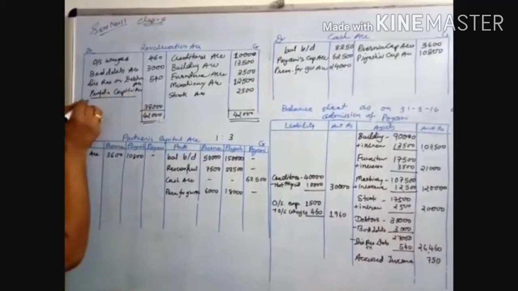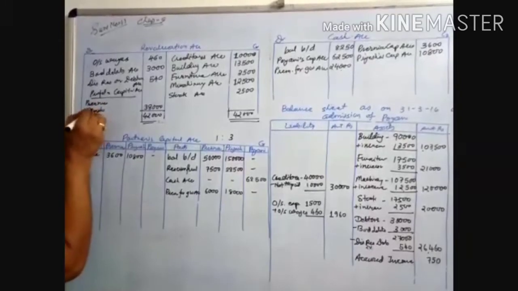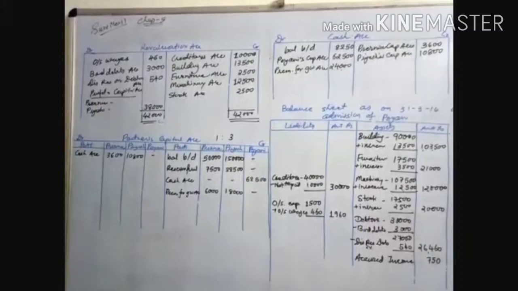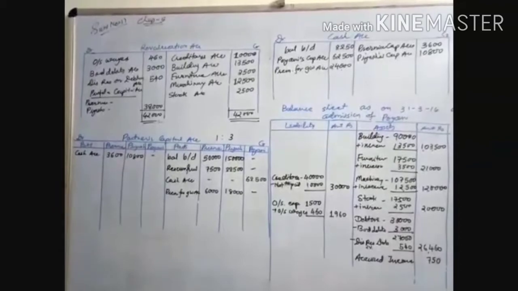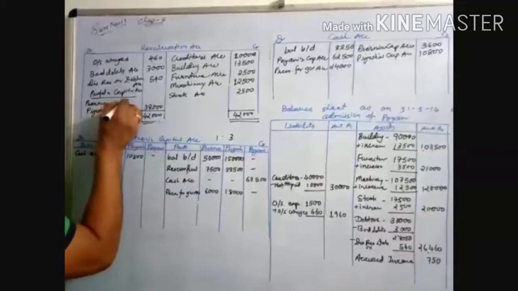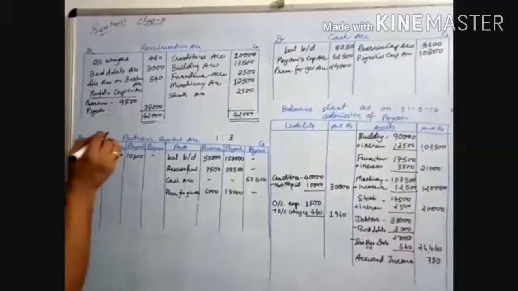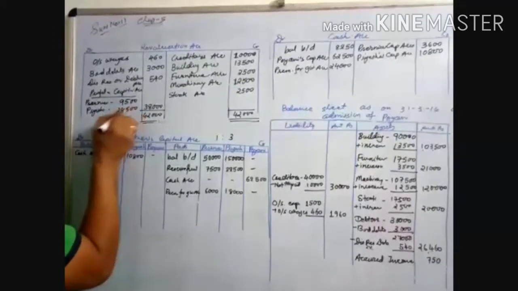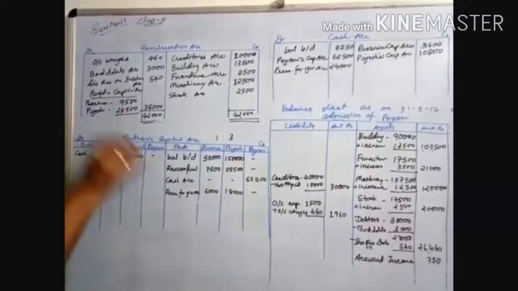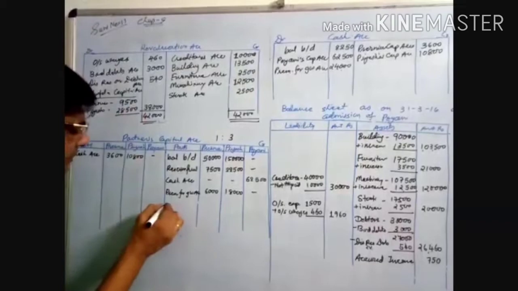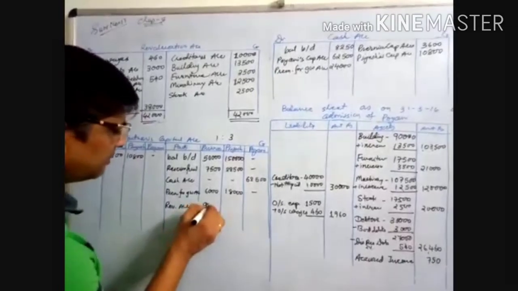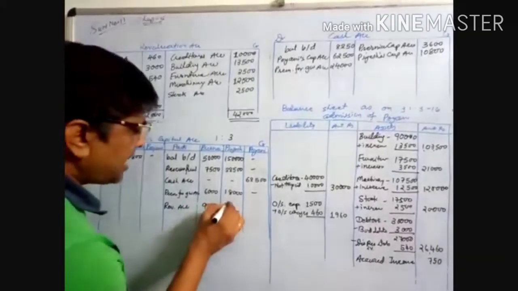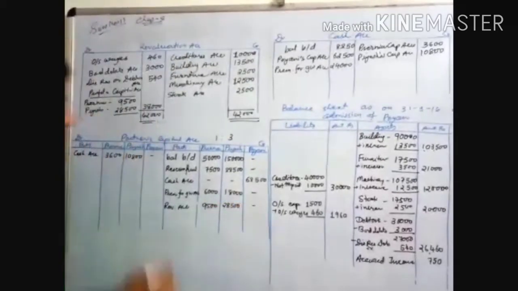There it is, Prerna and Piyush. The ratio is 1:3, so you have to distribute in 1:3. When you distribute in 1:3, the answer is 9,500 and 28,500. And that you have to transfer to the partners' capital accounts. There you write revaluation account, 9,500 and 28,500. Now make the total.